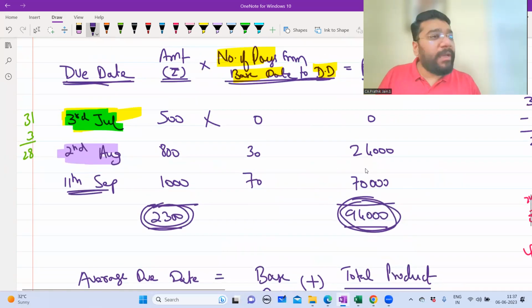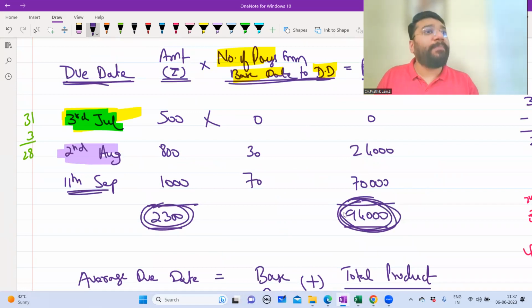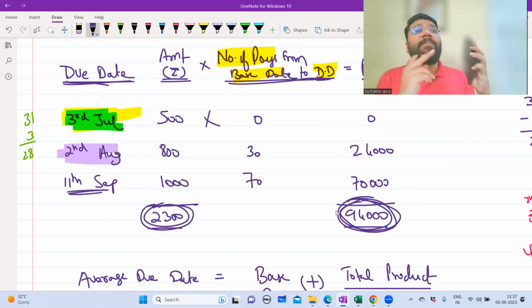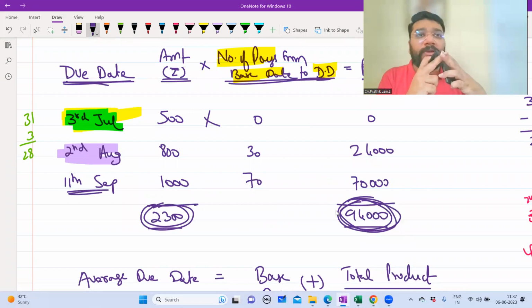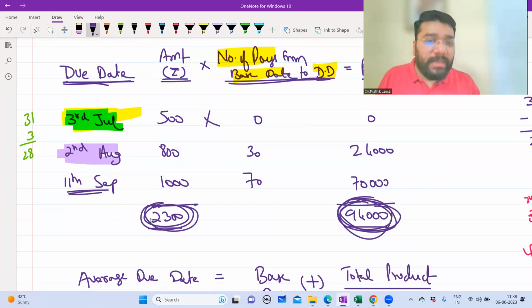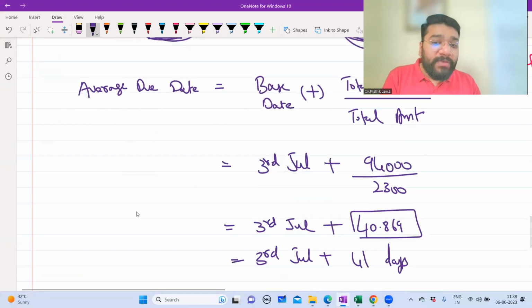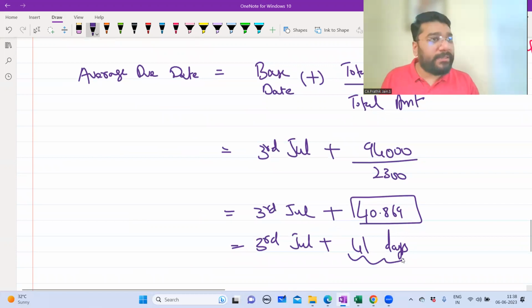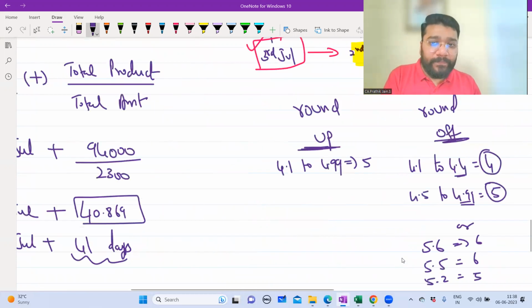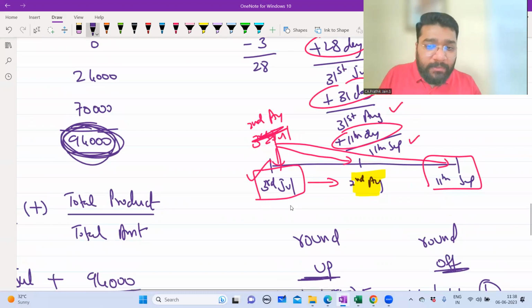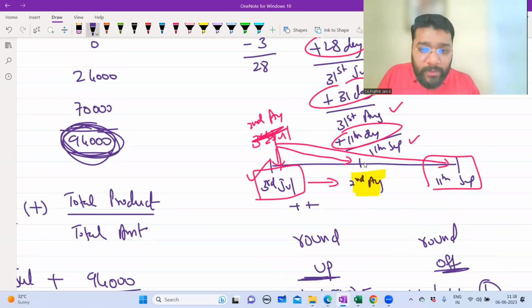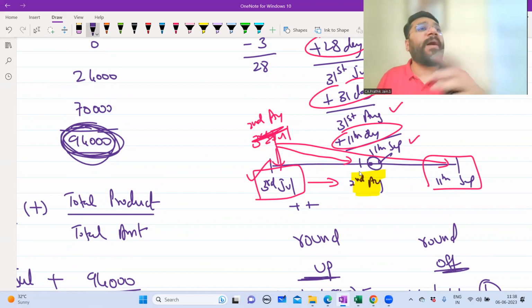Amount into number of days, you're getting a product. So this 94,000 is a product. Product means it is a multiplication of number of days and amount, so that when you divide by 2,300, you will get the number of days. Which means with the base date, you need to add this many days. From 3rd July, you will add 41 days so that you land somewhere in the center point. And on that date, when you make the payment, neither this party is gaining anything nor that party; neither is losing anything.